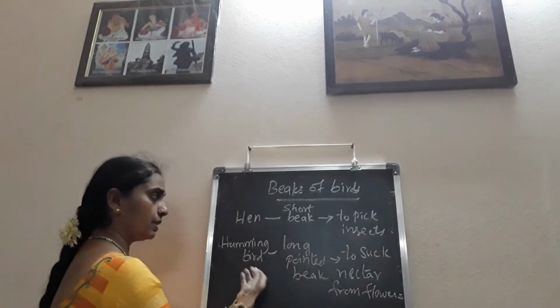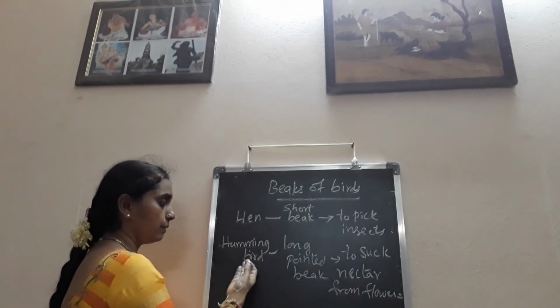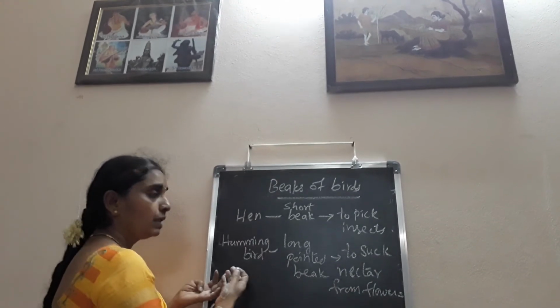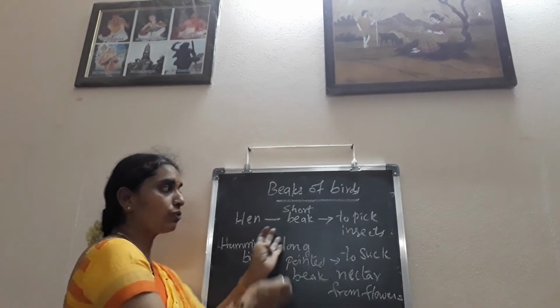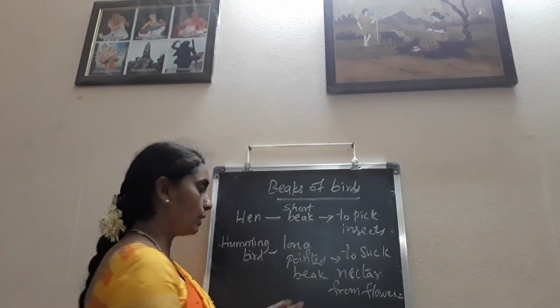All these birds have beaks, but the purpose of taking the food differs from one to the other.